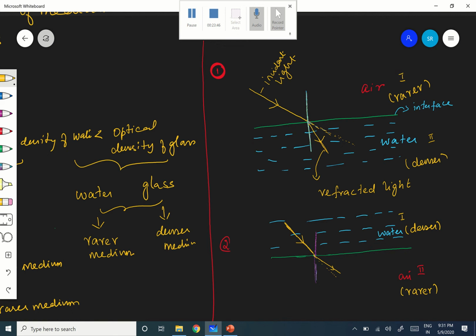But in this case, this is the incident light, and the dotted line is nothing but its original path. Because it is going from denser to rarer, it suffers some increase in its speed, so it bends away from the normal. This is your refracted light.